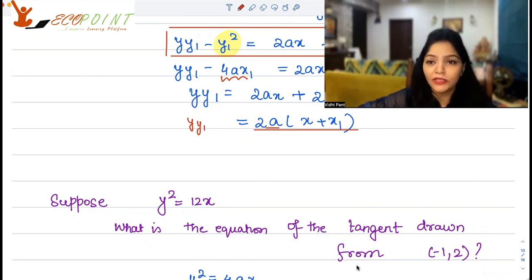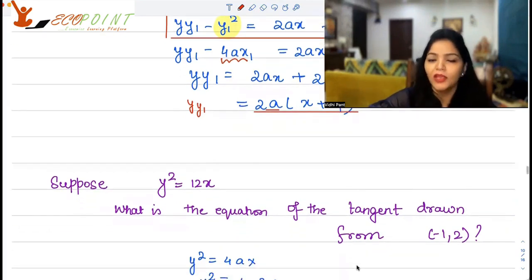We are not saying that the tangency is happening at minus 1, 2. No, we are talking about a point from where I'm drawing the tangent to this parabola. So both the things are different. The previous question was a general form, this is a different thing. So we have a particular point, and this time we have a particular parabola.